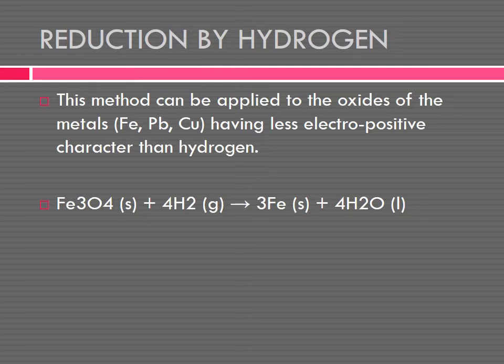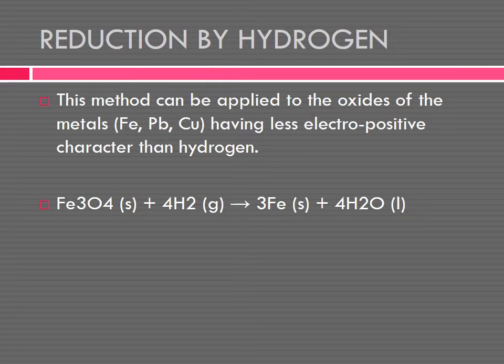For example, nickel oxide can be reduced to nickel by using a mixture of hydrogen and carbon monoxide.